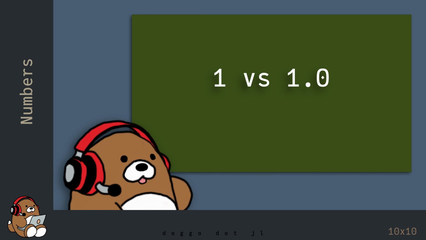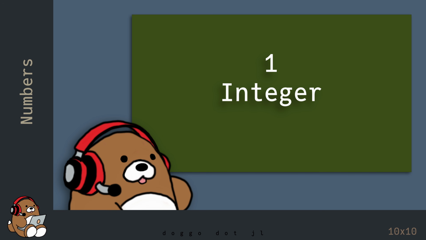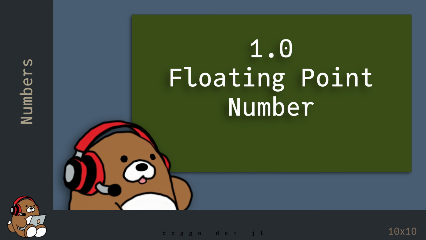You may think that a number is just a number, but in the coding world, the number 1 is different than the number 1.0. Even though 1 and 1.0 have the same value, to your computer, 1 and 1.0 are two different types of numbers. Specifically, 1 is an example of an integer, meaning numbers like -2, -1, 0, 1, 2, etc. And 1.0 is an example of a floating point number, meaning any number using a decimal point.